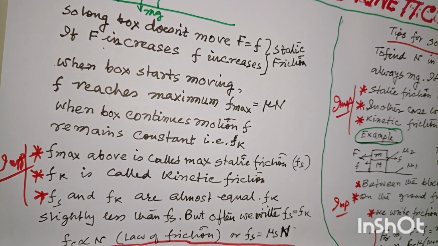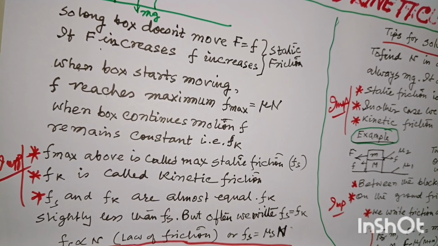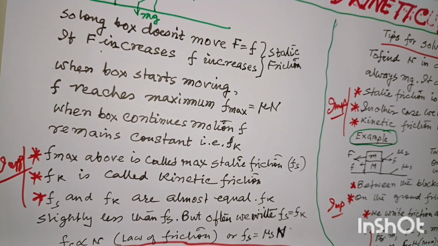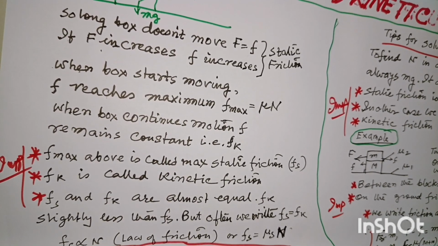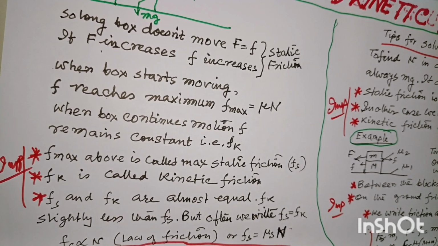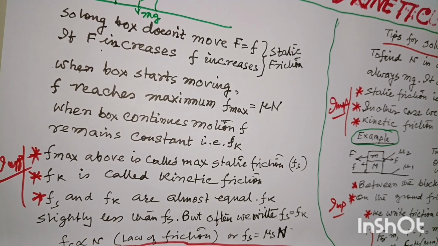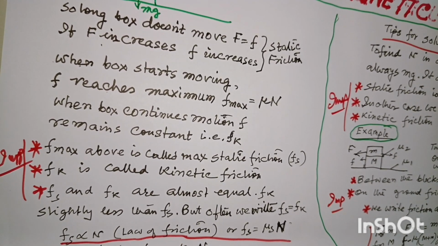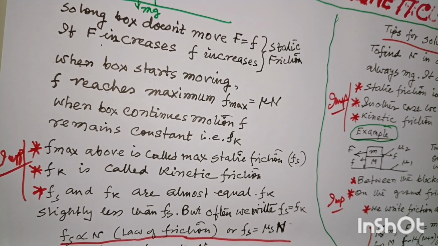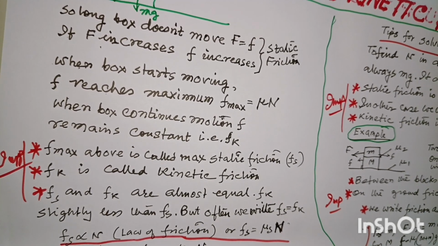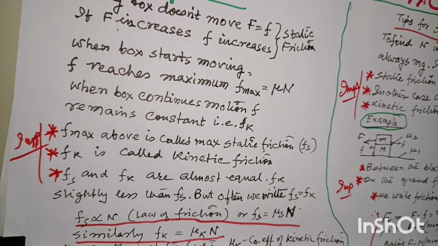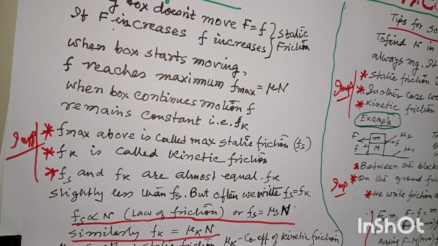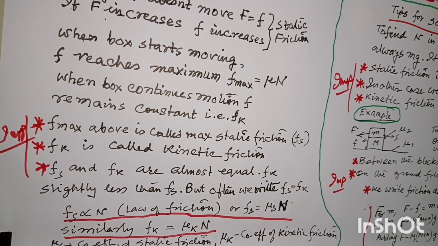Fk is called kinetic friction, which is also constant. And you know, Fs and Fk are almost equal. They are not exactly equal, but almost. Fk is slightly less than Fs. But for all practical purposes, we often write Fs equal to Fk, and write both as F max or Fs.